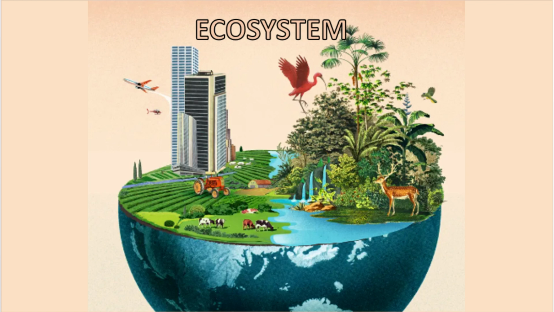Eco means environment. What does eco mean? Eco means environment. It means that in ecosystem we are talking about the environment. Now tell me what are the things present in our environment or what are the things present in our surrounding? Please write your answer in the comment section.